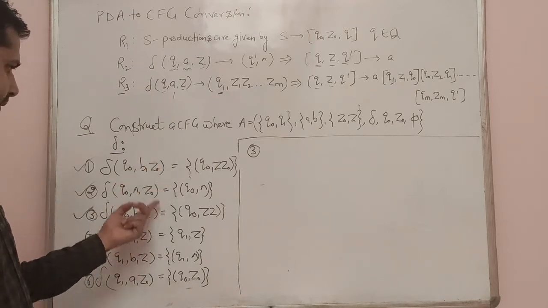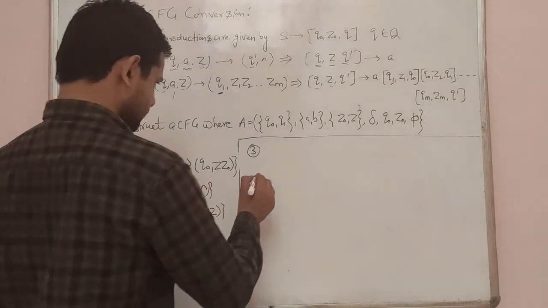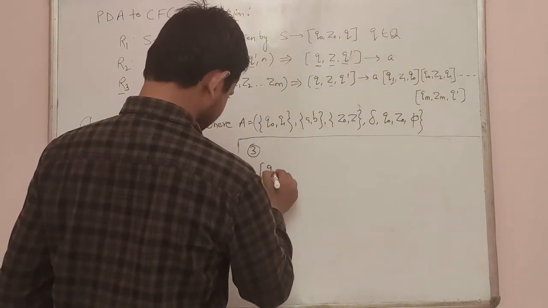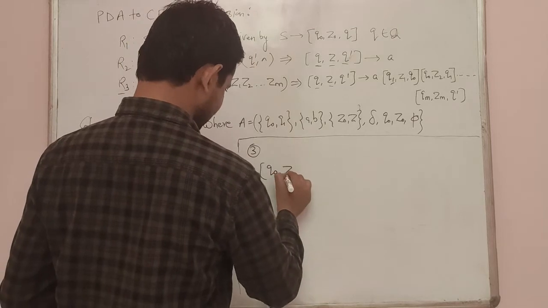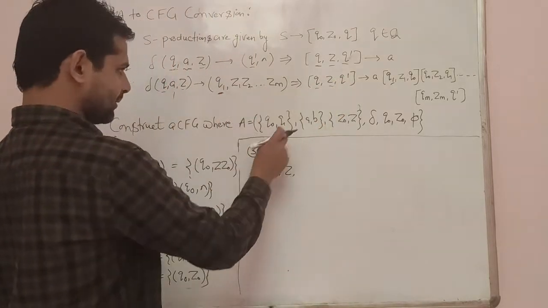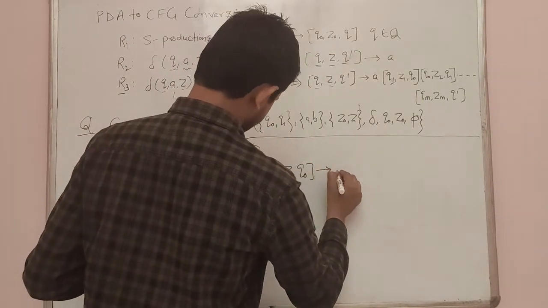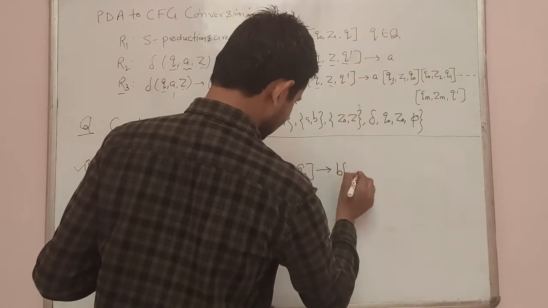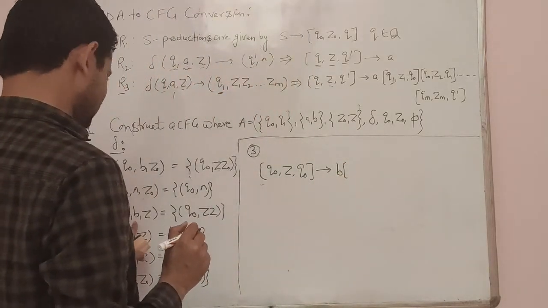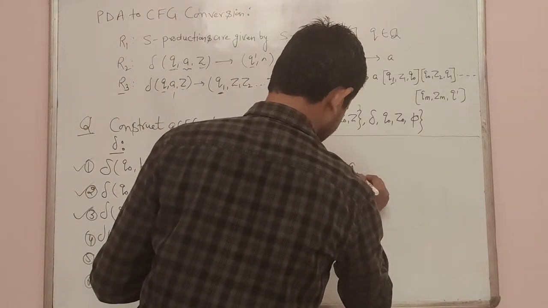Whatever we have written, again we will apply rule R3 and write the prediction for that one. So predictions will be q naught, z, then we will use q dash. So q dash again belongs to q naught, q1. So initially we will use q naught here, then it is b, then we will write q naught, it will be same, there is no change.